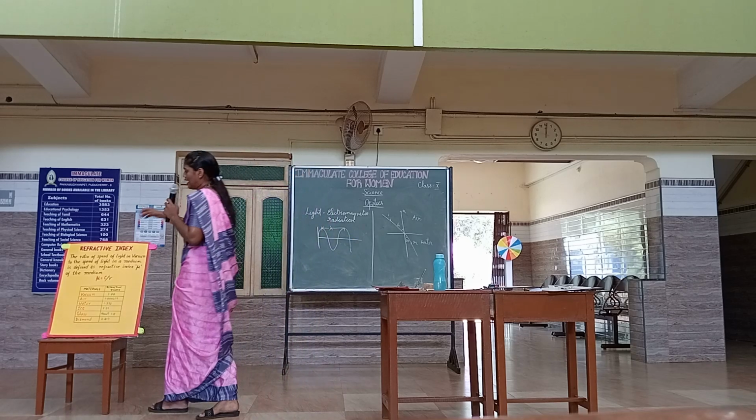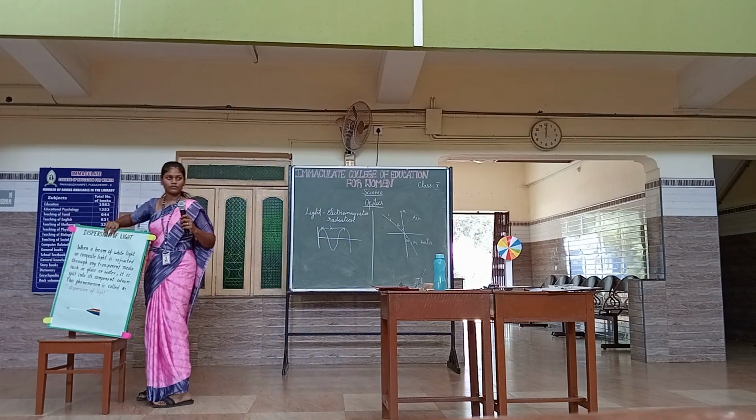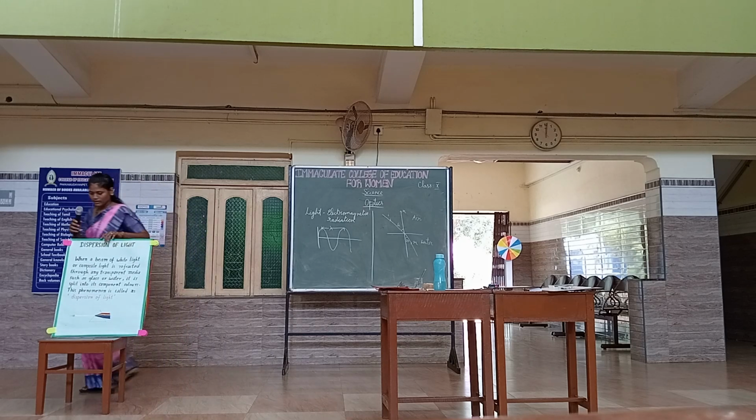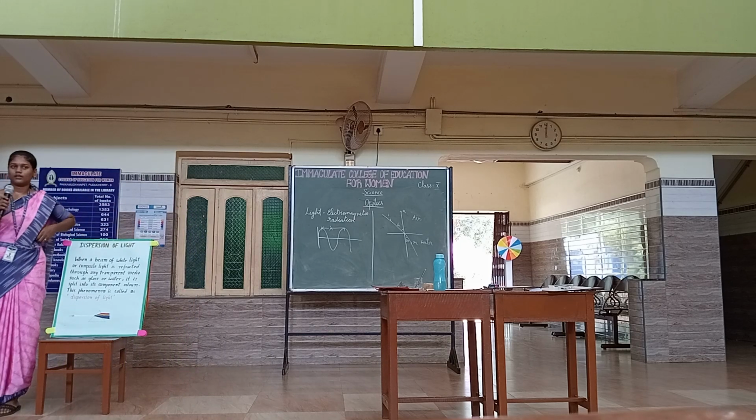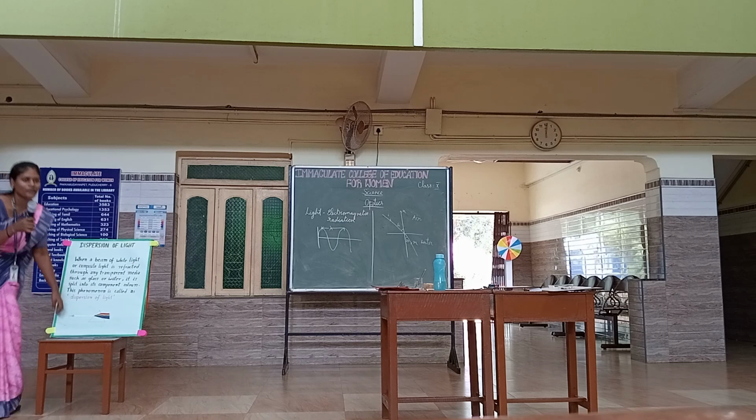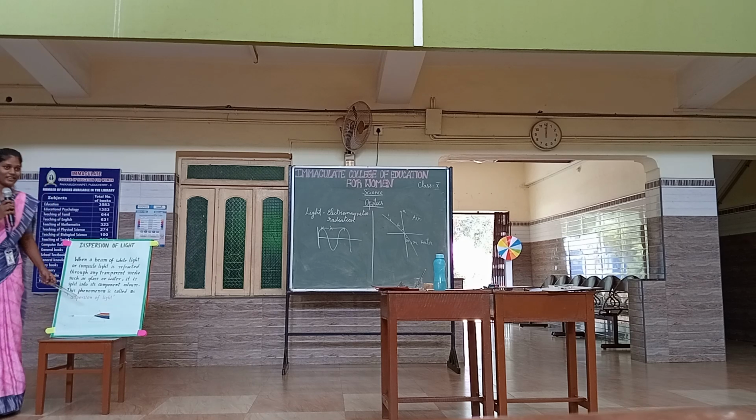Let's see the definition for dispersion. Read the definition for dispersion.